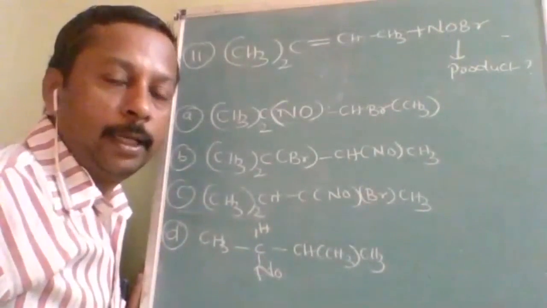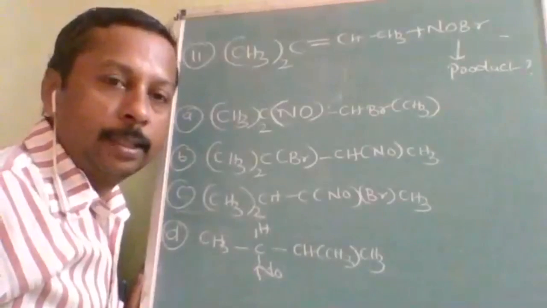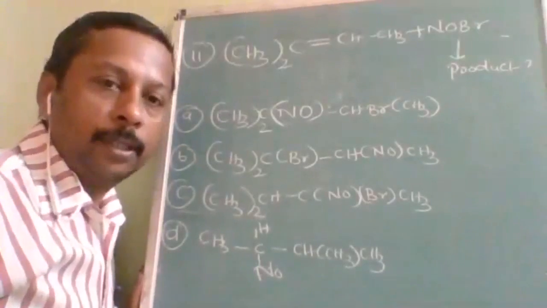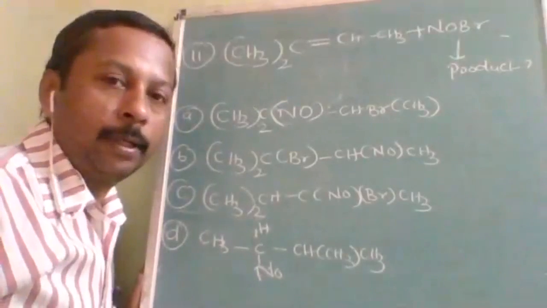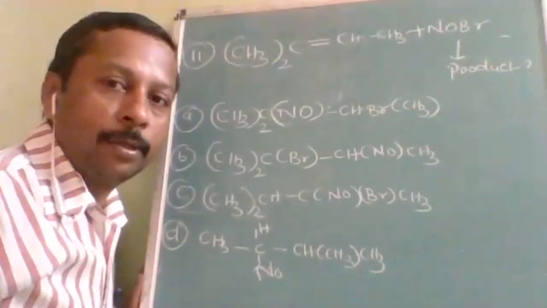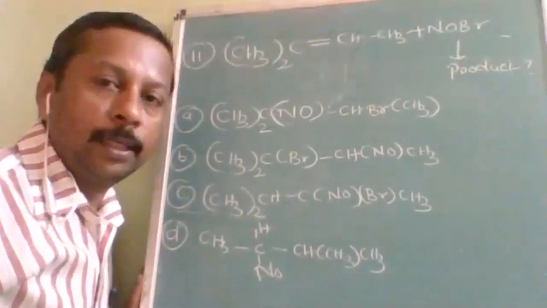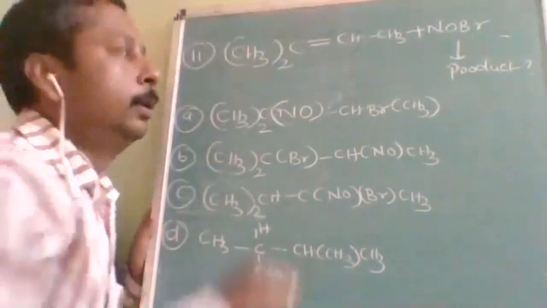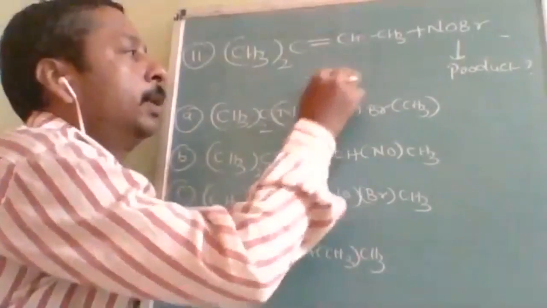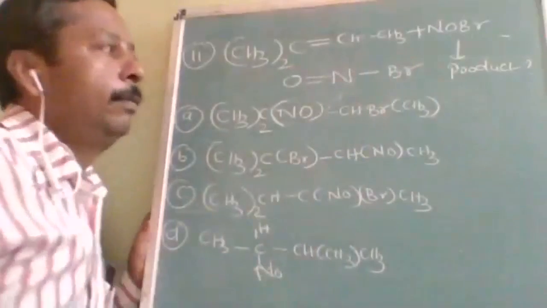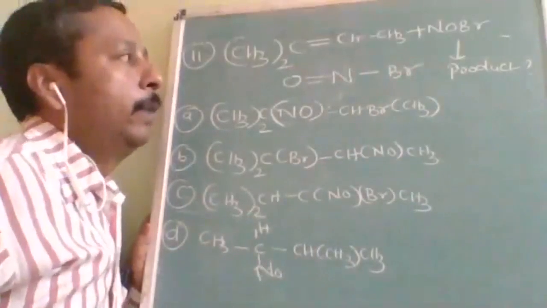In Markovnikov's addition, the negative part of the adduct adds itself to the carbon containing fewer hydrogens, the more alkylated one. The problem with this question is which is the negative part, where the bond cleavage takes place, and why that one only.